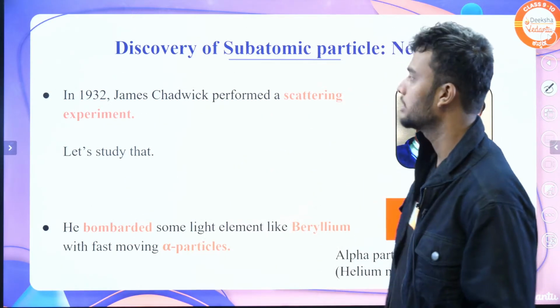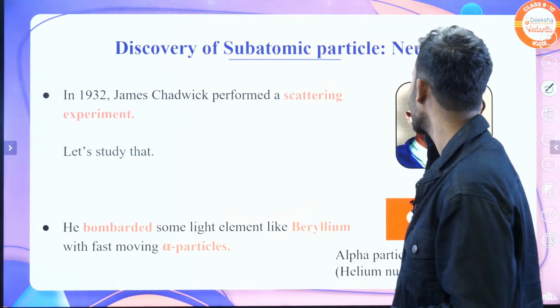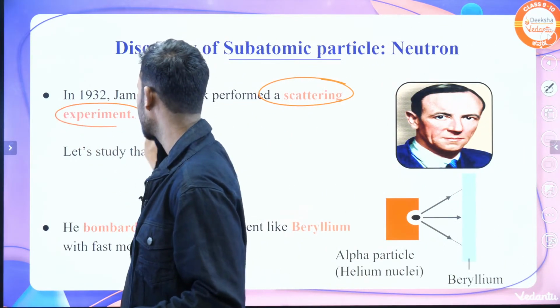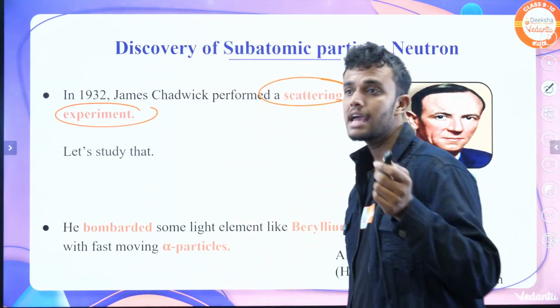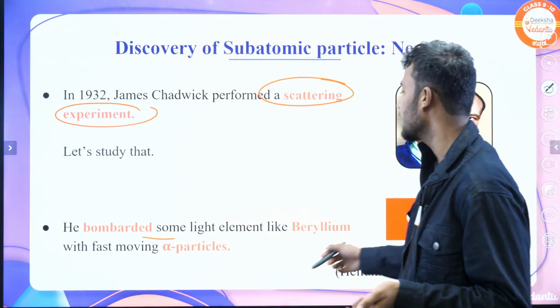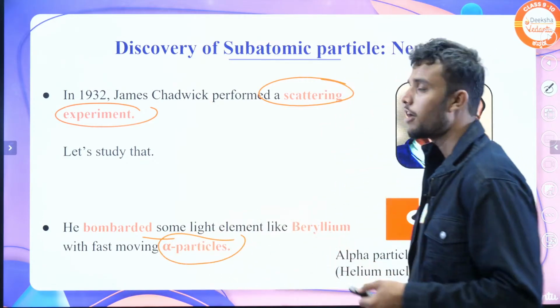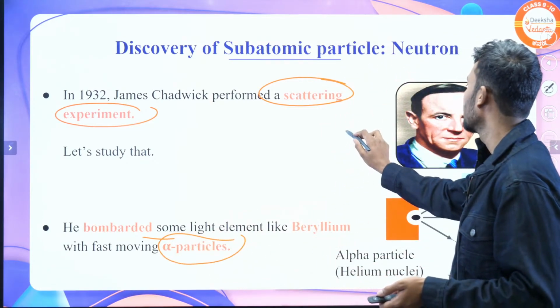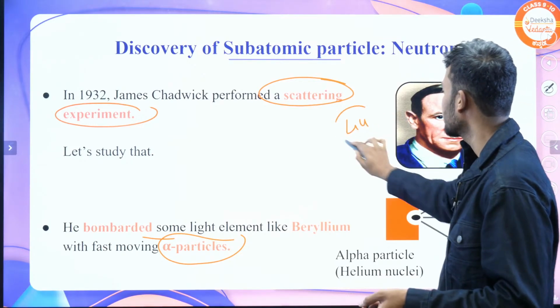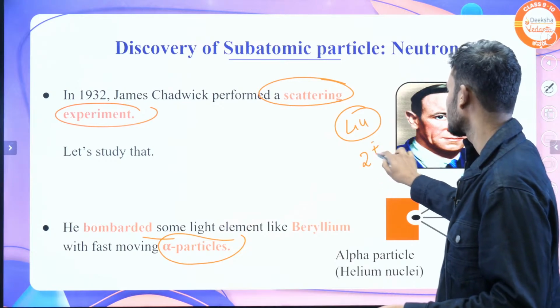neutron. This neutron was discovered by a scattering experiment by James Chadwick. He bombarded a light element, beryllium, with fast moving alpha particles. Fast moving alpha particles are nothing but particles with 4 atomic mass units and 2+ charge.